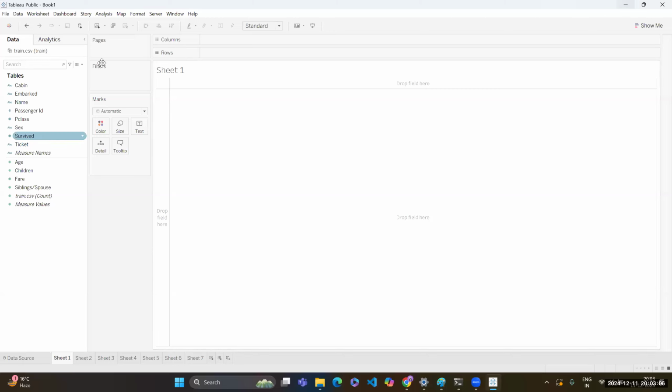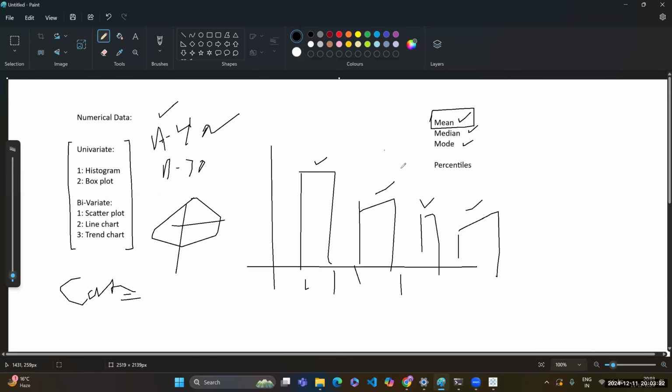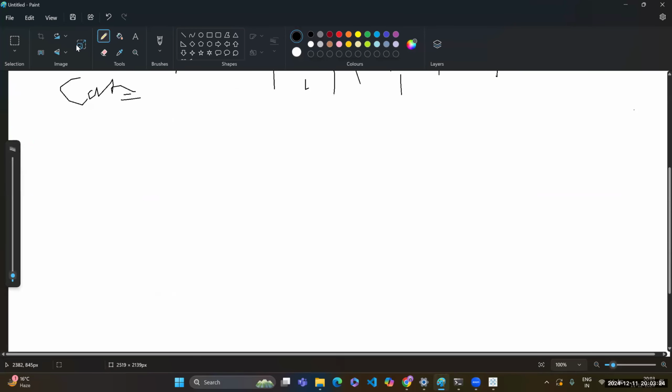Okay, now let's understand how to create the plots over here. It's super simple. Suppose I wanted to understand. Now coming to the most important part of the data analysis. I will take 20 minutes more today, because I was late.